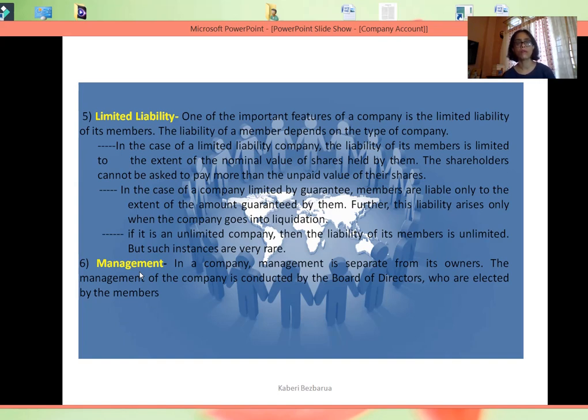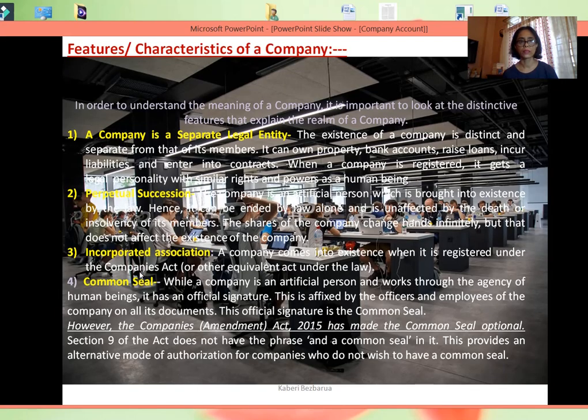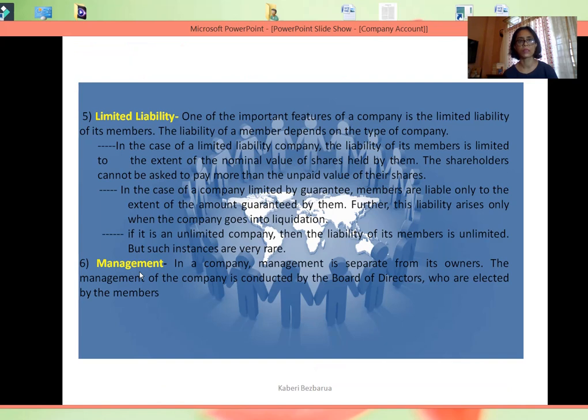So you may find some more features, but these are the main distinctive features of a company form of business. It is a separate legal entity. It has a perpetual existence. It's an incorporated association. It has a common seal. It has limited liability, and its management is separate from its owners. I hope by this you can understand, when we call something a company, what are the features or distinctive characteristics of this form of business.